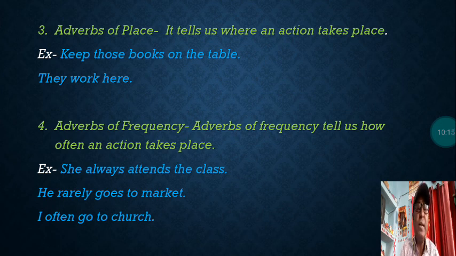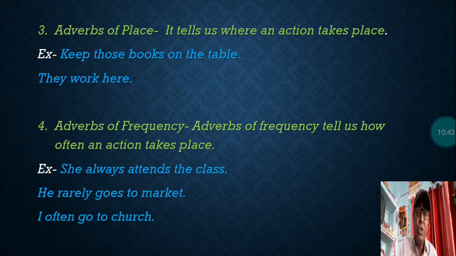She always attends the class. Here the word always tells that she attends the class, that is, she is never missing. So you see the next sentence, he rarely goes to market. Rarely means seldom. It is a negative term, in fact here rarely means hardly, perhaps never.